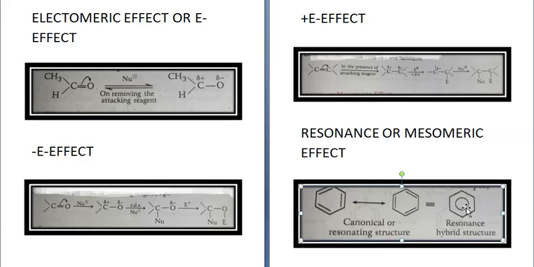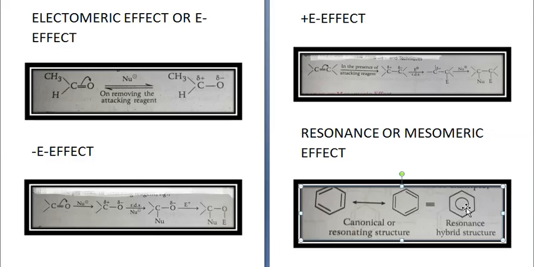Now in these cases, the resonance energy is given by the energy of any one of the resonating structures minus the energy of the resonance hybrid structure. Now the resonance or mesomeric effect occurs if the system of the molecule is conjugated.